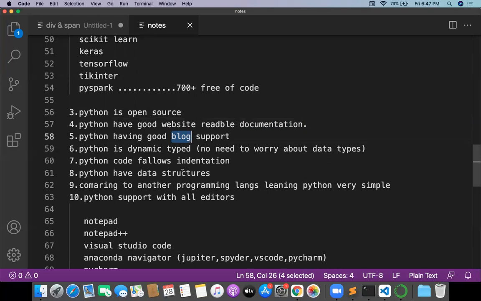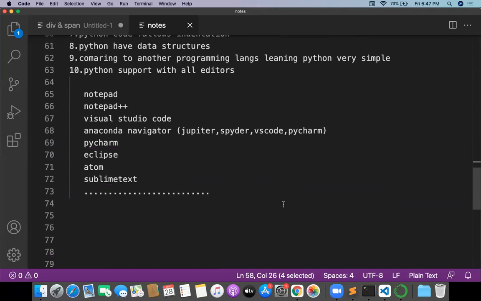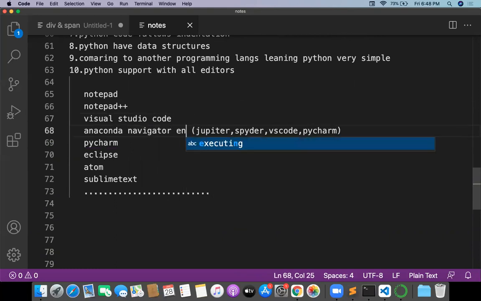That's it. And Python is supported by all editors. There are a lot of editors: Notepad, Notepad++, VS Code, Anaconda Navigator, Jupyter. Anaconda Navigator is an environment. In this environment, you will have a lot of editors included, like Spyder, Jupyter, VS Code, PyCharm, all these things. And PyCharm is a separate IDE. You can also download Eclipse, Atom, Sublime Text.